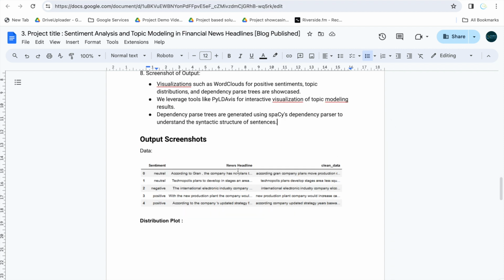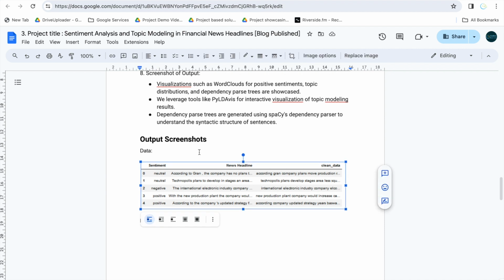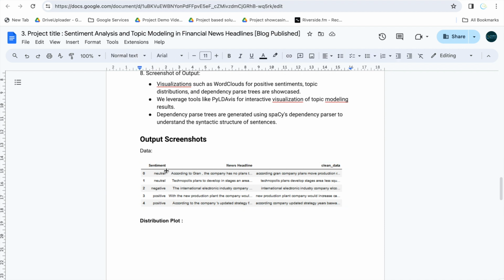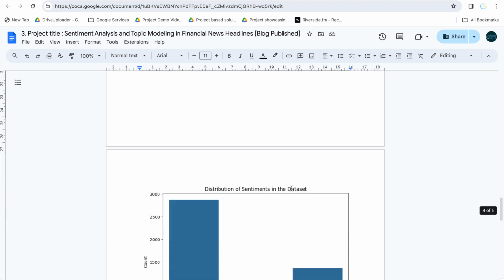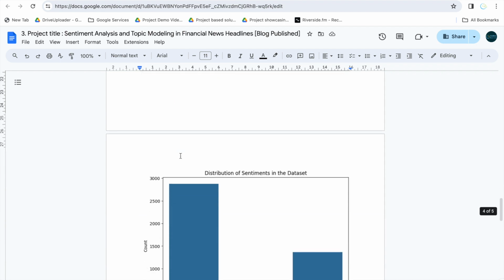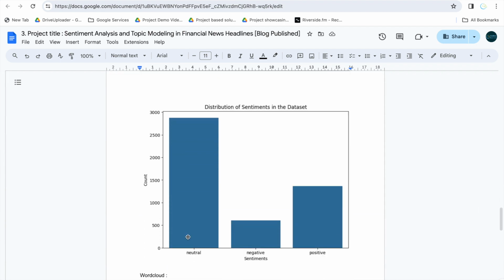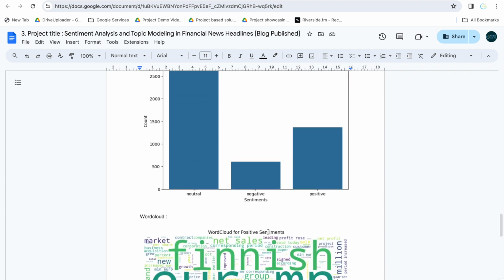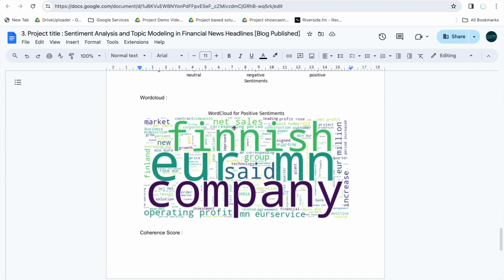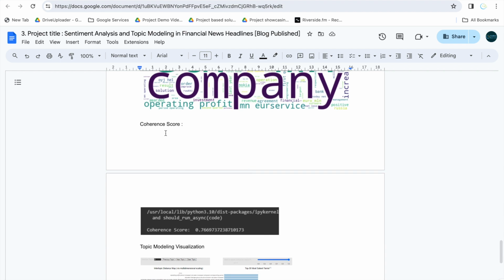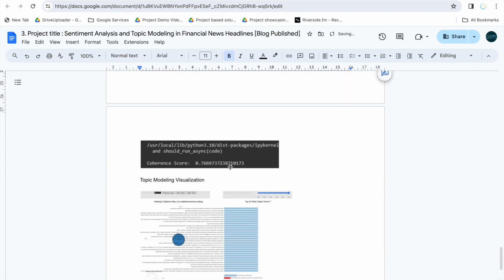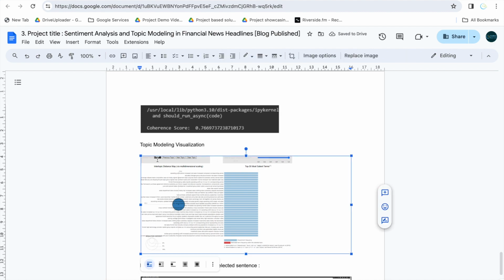So this was our data: sentiment, news headlines, and clean data. These are our distribution plots. This is neutral, with this many records. The total count of neutral is large, negative is small, and positive is more than negative. This is our word cloud. The coherence score we achieved is 76%. And this was our topic modeling visualization.